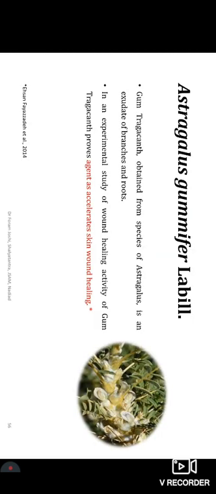Aspergillus gummiferus is the one plant that exerts gum agents, and it's one kind of oleoresin. So it induces acceleration of skin and wound healing because it induces cellular differentiation and cellular proliferation. That's why it is used for local application, and many local medicaments can be prepared from this.